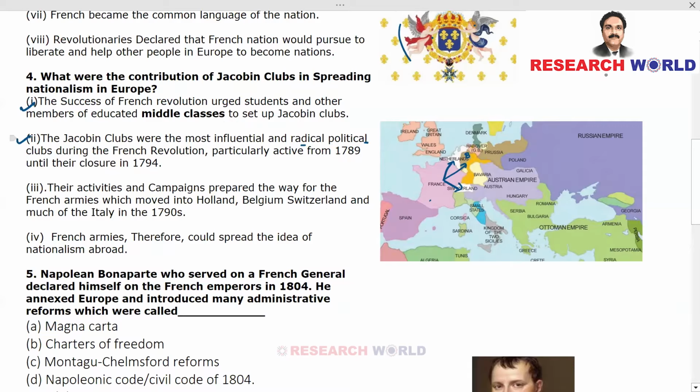There are 4 points which you should answer if this question is being asked. They are: 1. The success of the French Revolution urged students and other members of the educated middle classes. Please note down this point. This is very, very important. First of all, Jacobin clubs were formed and the active members were educated middle classes to set up Jacobin clubs. The Jacobin clubs were the most influential and radical political clubs. That's the next keyword. They are radical political clubs.